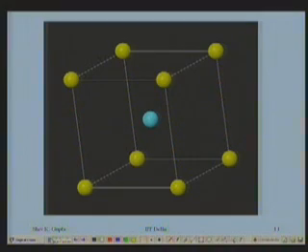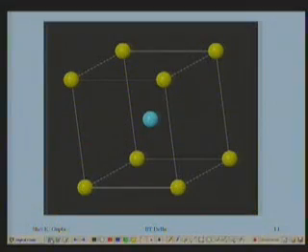Right, after these 4 or 6 coordination, we come to coordination number 8. In here I gave an example of cesium chloride. The radius ratio is 0.93. This is the cesium ion in the body center location and chlorine ions at the body corners of the cube.